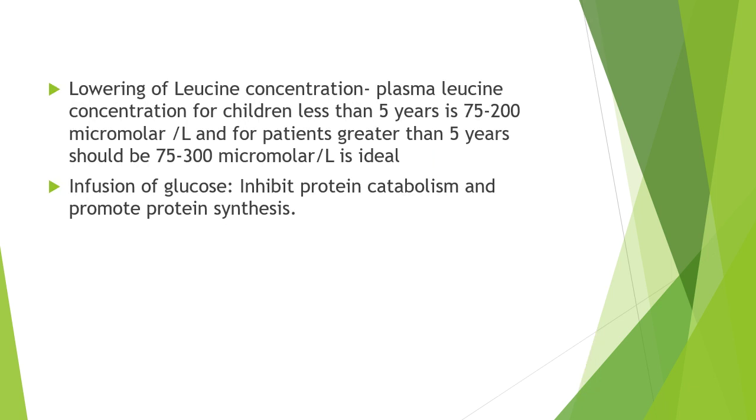Lowering of leucine concentration. Plasma leucine concentration for children less than 5 years is 75 to 200 micromolar per liter, and for patients greater than 5 years, 75 to 300 micromolar per liter is ideal. Infusion of glucose inhibits protein catabolism and promotes protein synthesis.